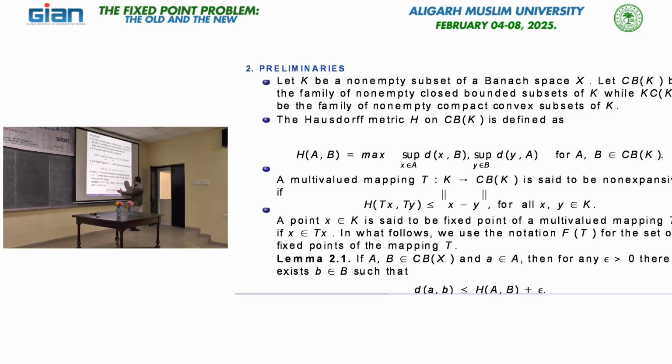So, if I remove this epsilon part, then this inequality may be reversed, meaning the distance between the two points can be greater than the Hausdorff distance between the two sets. Of course, if we consider the diametral, supremum distance, then this is always less, but in the case of the Hausdorff distance, the distance between the two points can be greater than the Hausdorff distance between the two sets. So, that is why this epsilon is very important, otherwise the inequality may be reversed. We can find a lot of points.